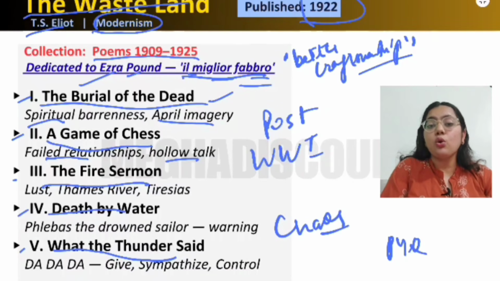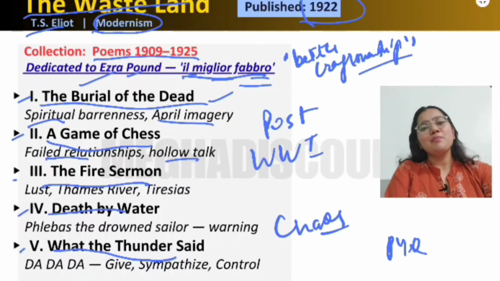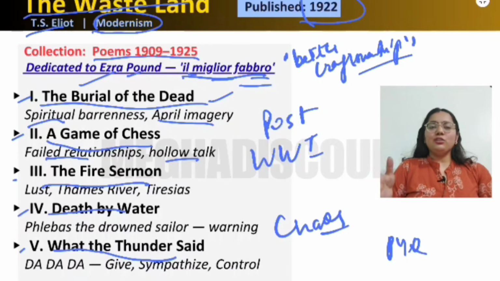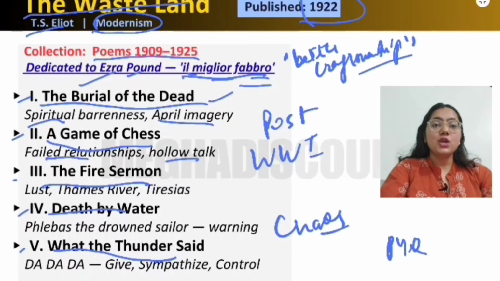So the relationships are failing. There's a hollow talk, like Ophelia, the girl saying bye, bye, bye, bye. If you read the poem, you will read such lines. And in a game of chess, there is a girl. Like in Rape of the Lock, where we have Belinda sitting on the throne enjoying all the materialistic things, similarly there is a girl sitting on a chair that is like a throne. She's just sitting and smelling the perfumes, and the flames are going up, and she's happy.